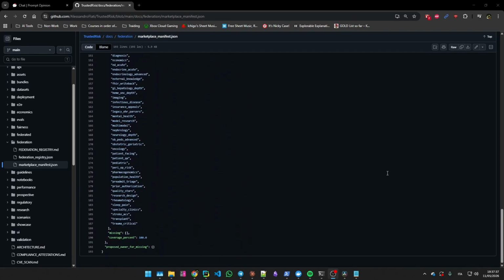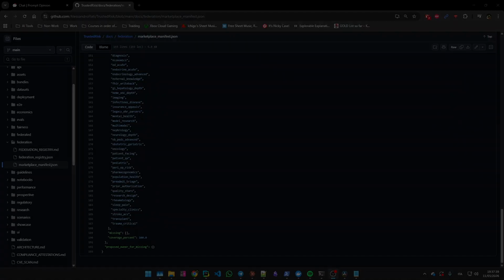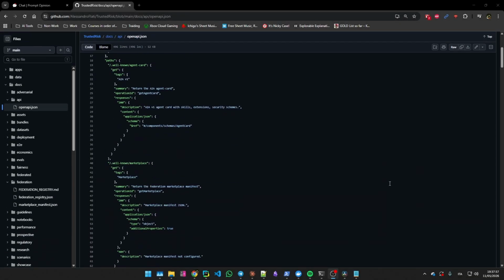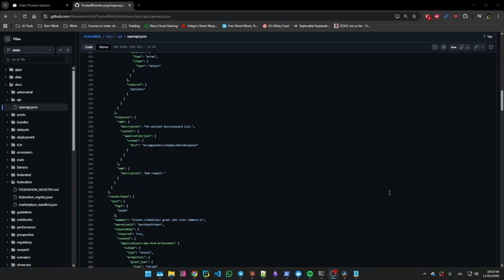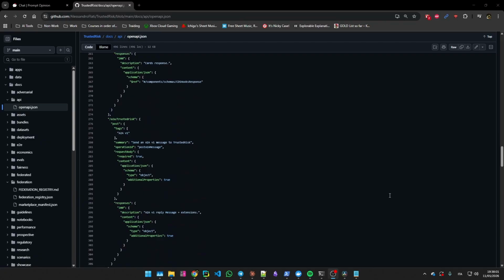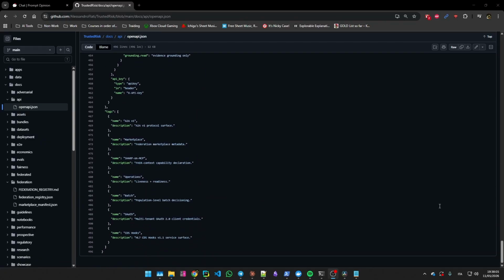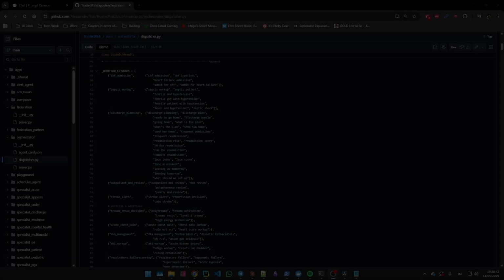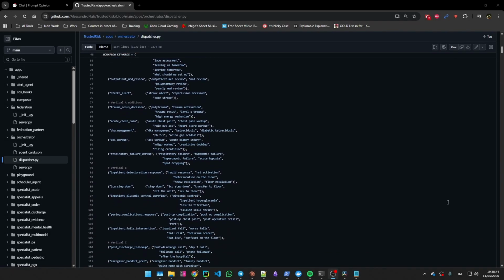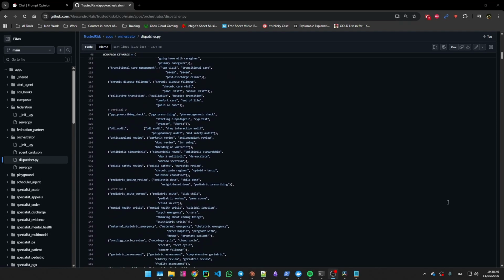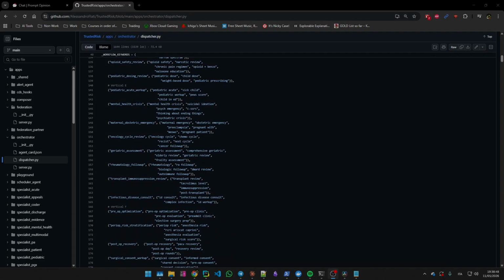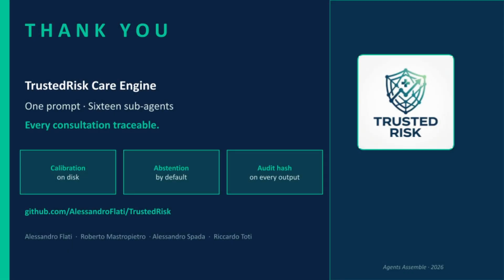It publishes an OpenAPI 3.1 spec, and its dispatcher has 2 layers: an LLM ranker on top with a deterministic keyword router below it. The orchestrator runs server-side, so every dispatch can be audited. Trusted Risk Care Engine. One prompt, 16 sub-agents, every consultation traceable.